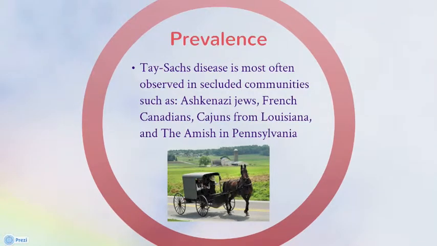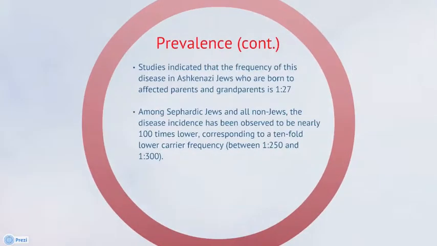Although rare, Tay-Sachs disease is most often observed in secluded communities such as the Ashkenazi Jews, French Canadians, Cajuns from Louisiana, and the Amish in Pennsylvania. Studies indicate that the frequency of this disease in Ashkenazi Jews who are born to affected parents and grandparents is 1 to 27. However, among Sephardic Jews and all other non-Jews, the disease incidence has been observed to be nearly 100 times lower, corresponding to a tenfold lower carrier frequency.